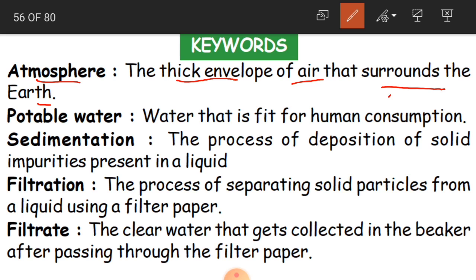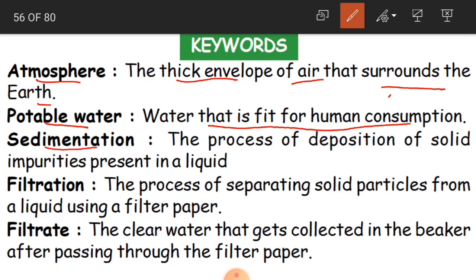Okay children, potable water. What is potable water? Water that is fit for human consumption. Water that is fit for us for drinking, eating, cooking purposes. So this is called potable water. We have to consume potable water which is pure.